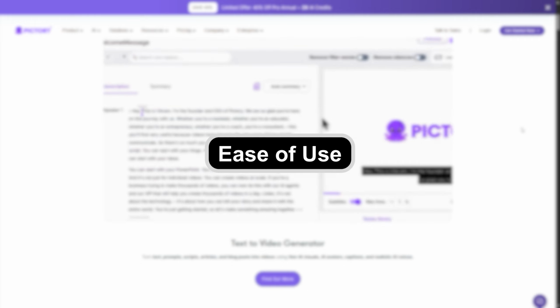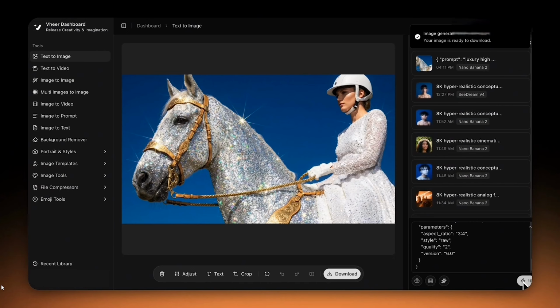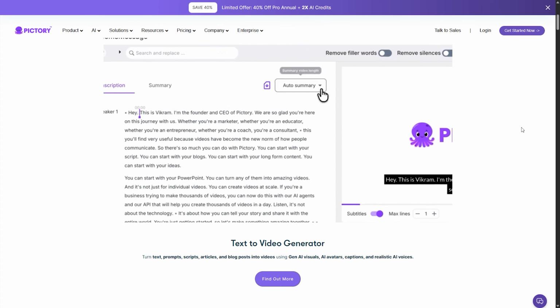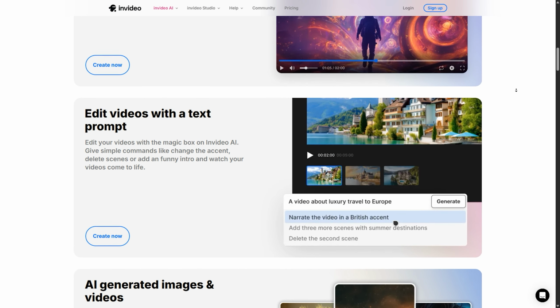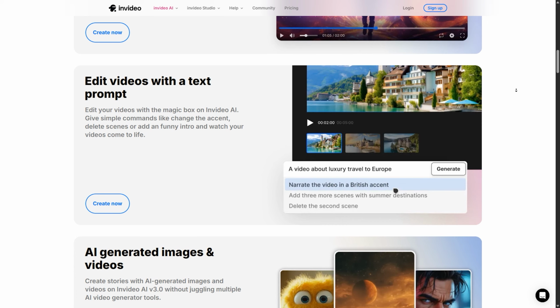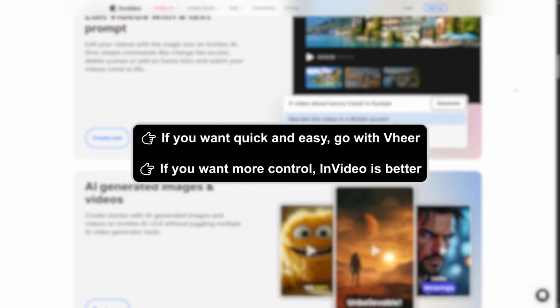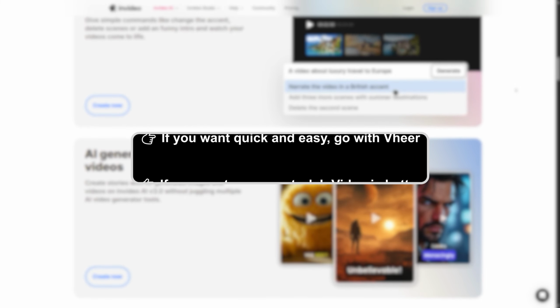Ease of use. Vheer is the easiest, minimal setup, very beginner friendly. Pictory is also simple, especially for script-based videos. Invideo has more features, but that makes it slightly more complex. If you want quick and easy, go with Vheer. If you want more control, Invideo is better.